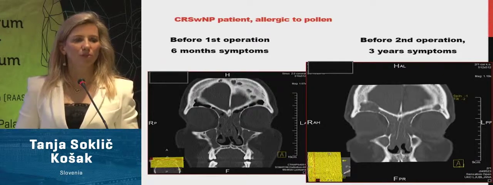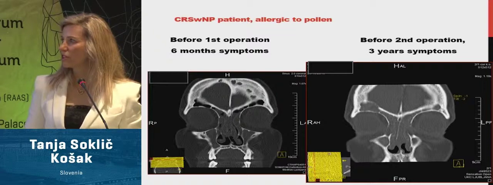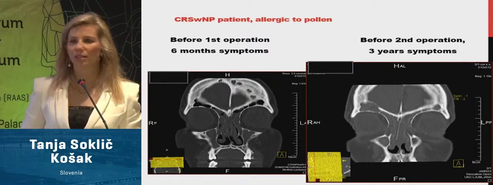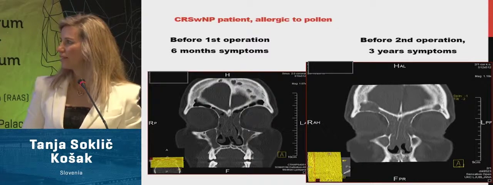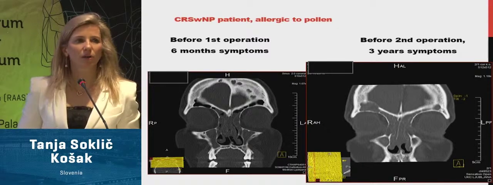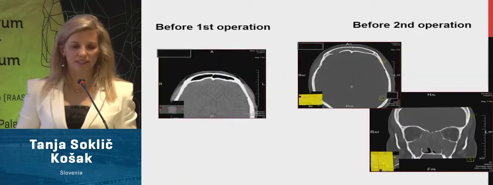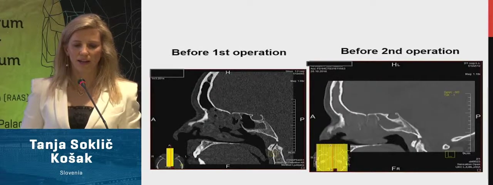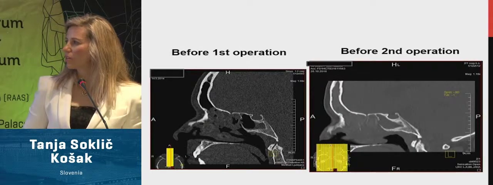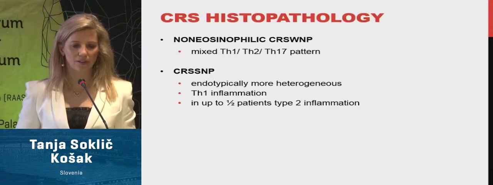This is an example of eosinophilic nasal polyps. On the left side, the same patient after 6 months of symptoms, and on the right side, the same patient after the first operation already, but the disease is getting worse. We can see this mucocele formation in the lateral part of the frontal sinus. Again, the same patient. And here also we can observe a huge difference in the disease progress time.